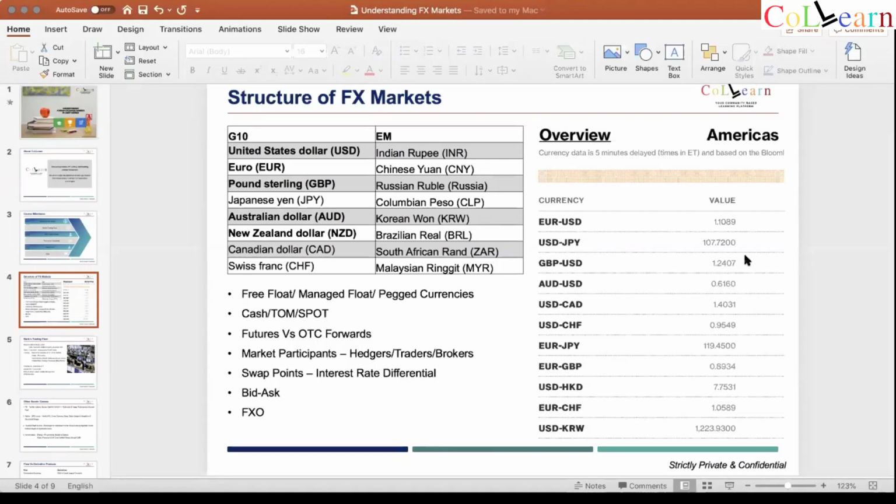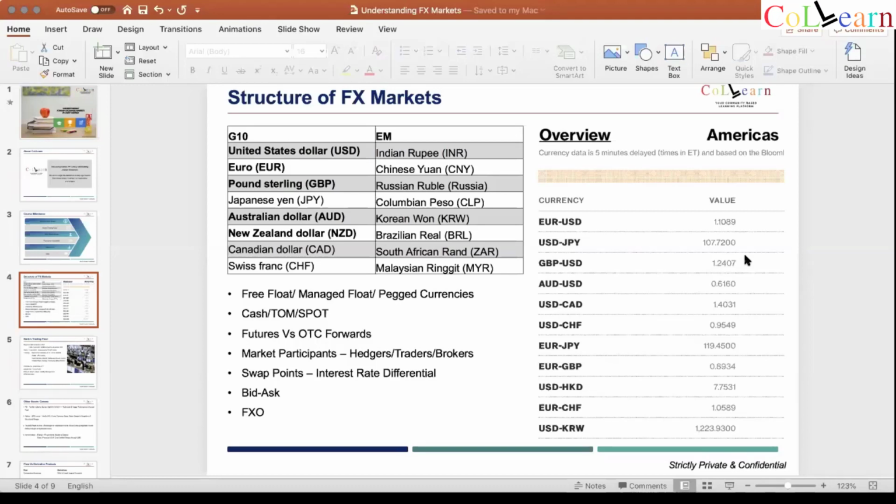So structure of FX market, broadly what I wanted to convey is an understanding of how to read currencies and some simple concepts of what is the value date, which is quoted, cash, term, spot, future, forwards, and who are the broad market participants. So if you've got a bit of understanding of it, that serves the purpose for the time.